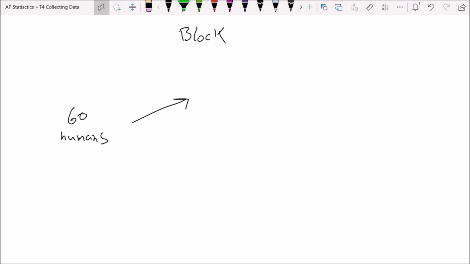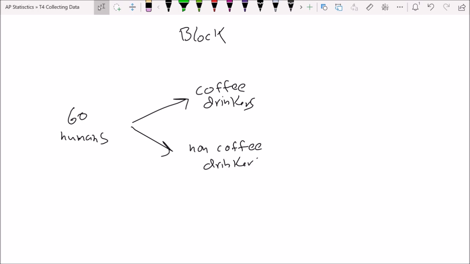And let's do some blocking. Blocking would look like this. So coffee drinkers and non-coffee drinkers. They said there were 20 coffee drinkers, and that implies that there would be 40 who are not heavily drinking coffee. Okay, and so let's randomize.